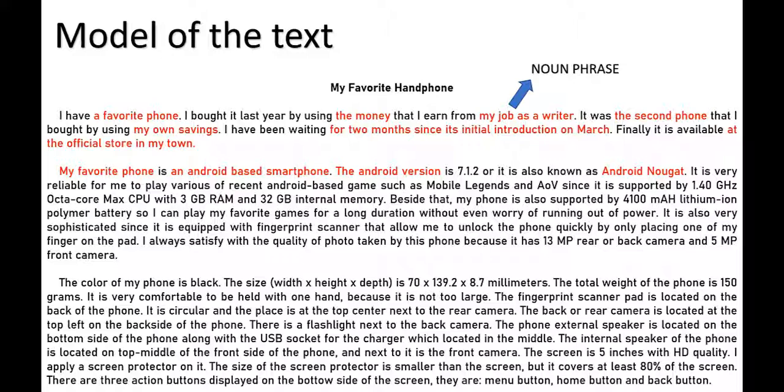You have to underline the words that you think are noun phrases. I will give this in the worksheet. Later, I will send this worksheet to your WhatsApp.